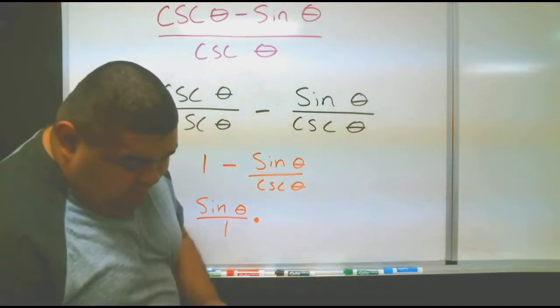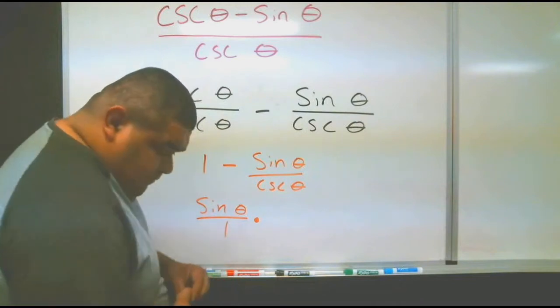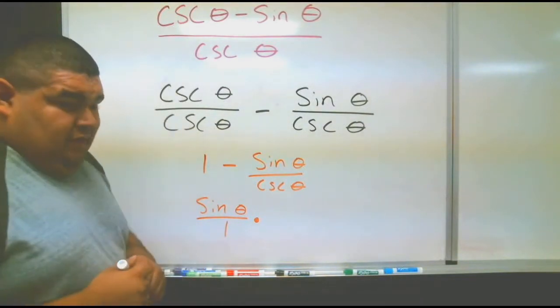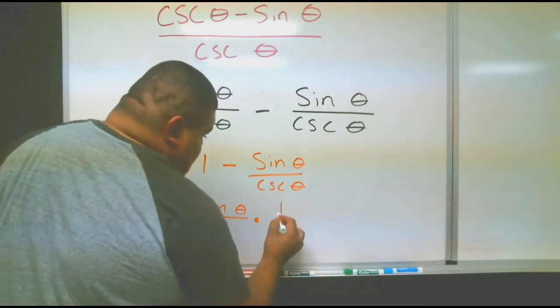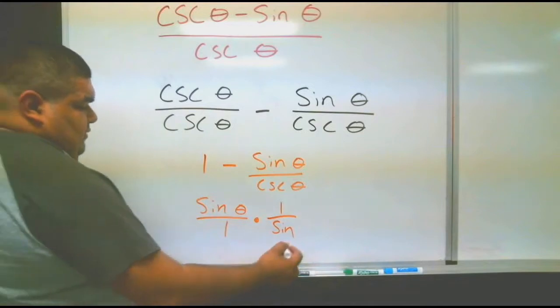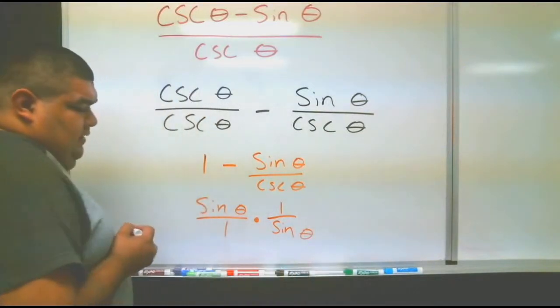If you look again on the chart, for cosecant, we have 1 over sine. So this becomes 1 over sine theta, okay?